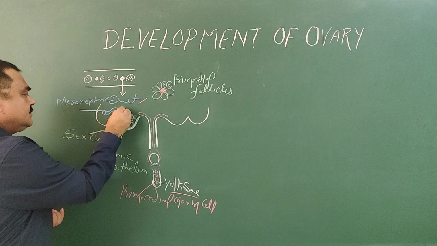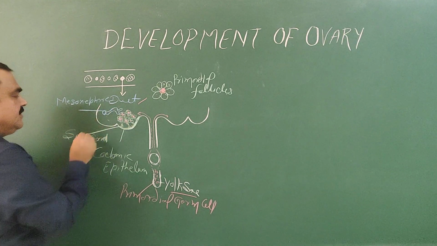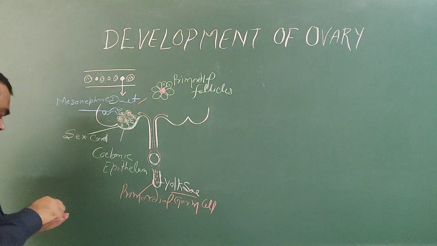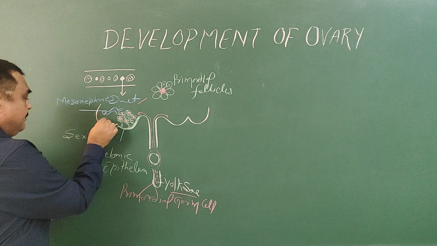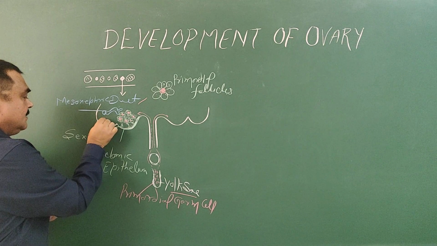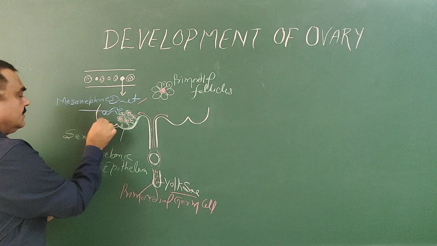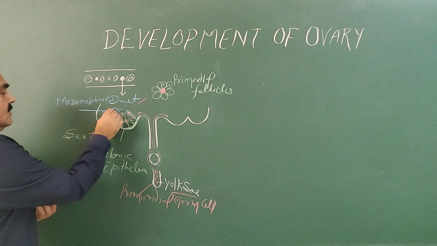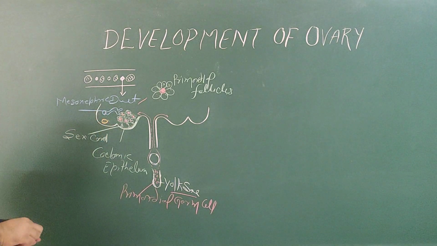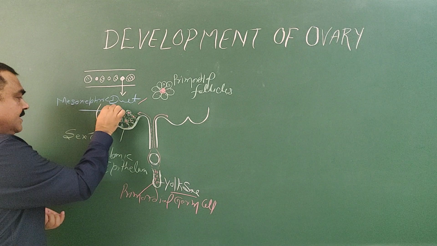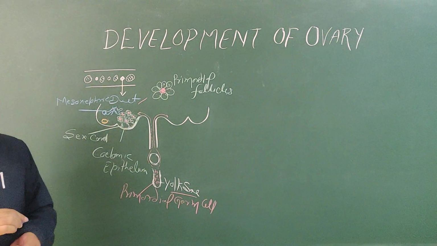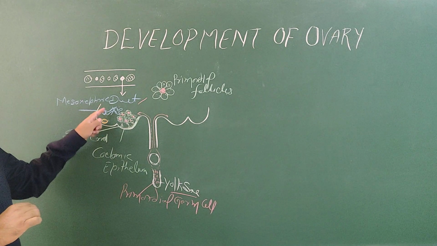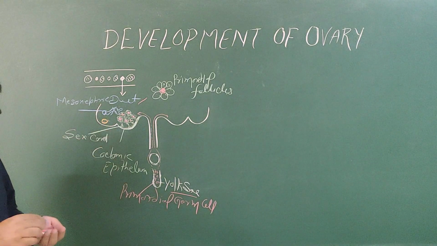These are the mesonephric tubules, and here is the paramesonephric duct. So these tubules gradually disappear, and in some part of the mesonephros it persists.